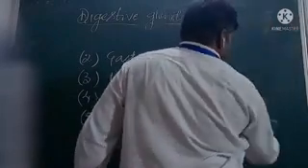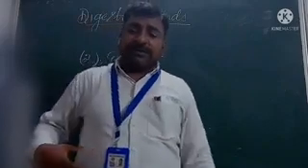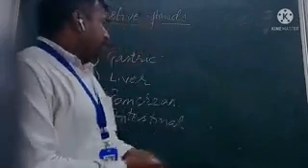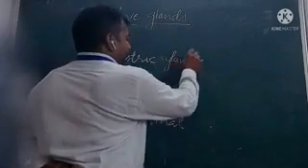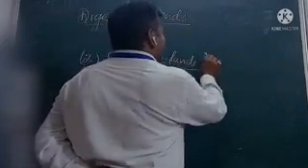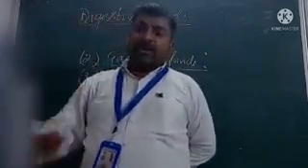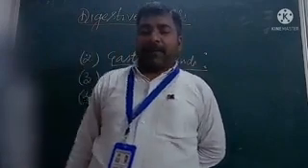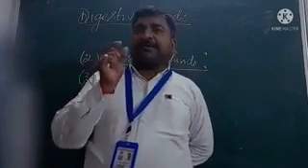The next digestive gland is the gastric gland. The word gastric is used for the stomach. Gastric glands are located in our stomach. These glands are made up of special cells on the inner wall of the stomach, like goblet cells and argentaffin cells.